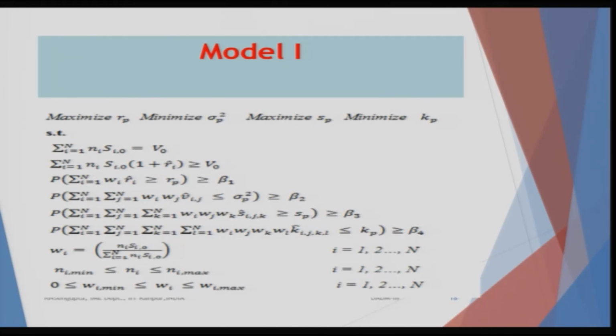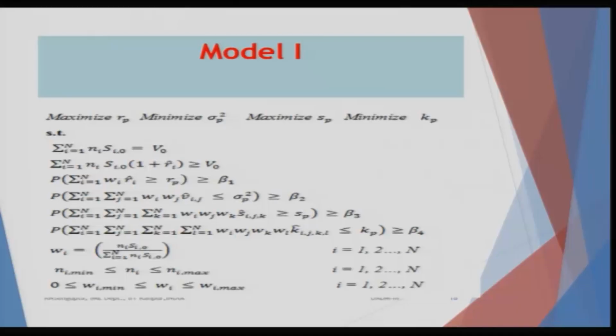What are the constraints? In the simple case, the constraints are given like this: 2 are deterministic and 4 are probabilistic. What are the deterministic parts? The deterministic part is the initial wealth, which is the number of stocks multiplied by their corresponding prices, equal to V naught, which is the money which I have.